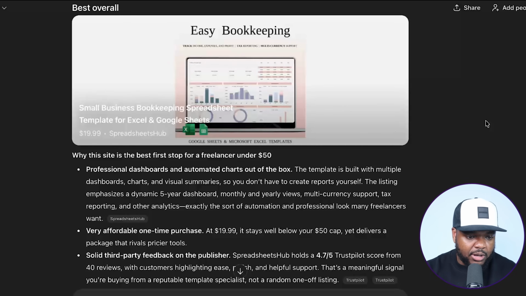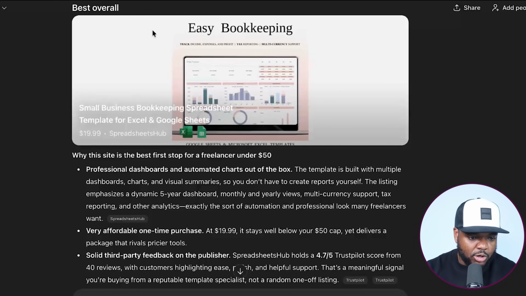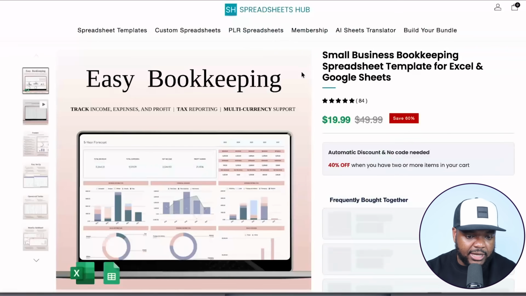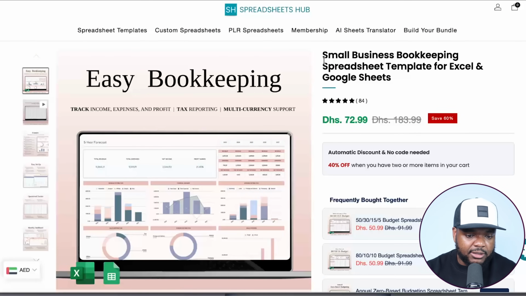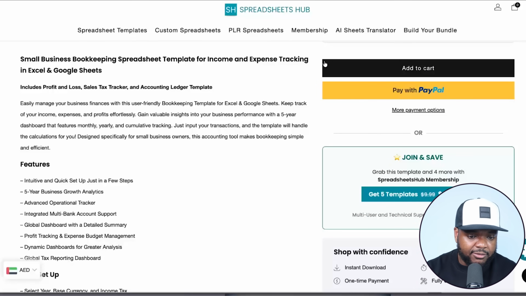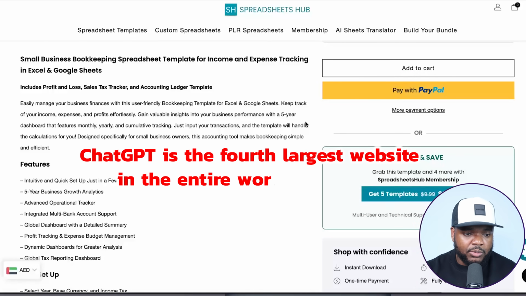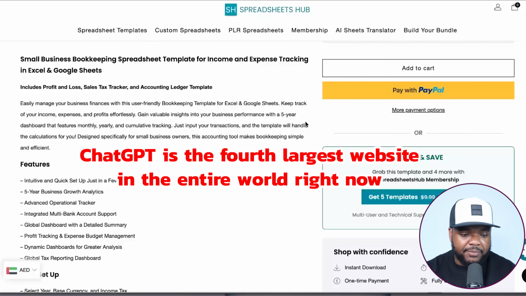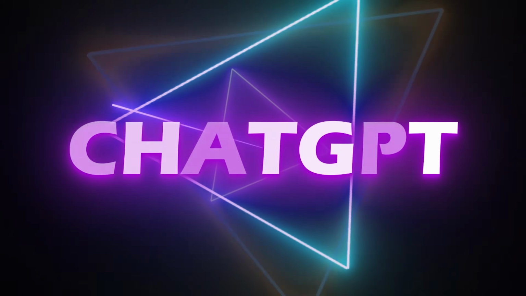And just like that, it's now come back with the best overall option for my own situation, which is really interesting because as we can see, this is a simple site that has been built. They're selling this digital product and they are currently ranked in ChatGPT, which is the 4th largest website in the entire world right now. And the main point with this feature is that it just goes to show that ChatGPT is trying their best when it comes to making sure that they're doing everything possible when it comes to helping AI make our lives a lot easier. But with that, they're also helping people that want to put digital products out there for people to see.